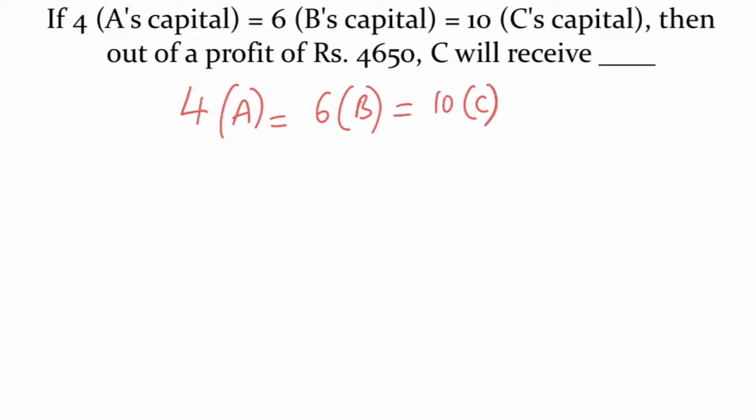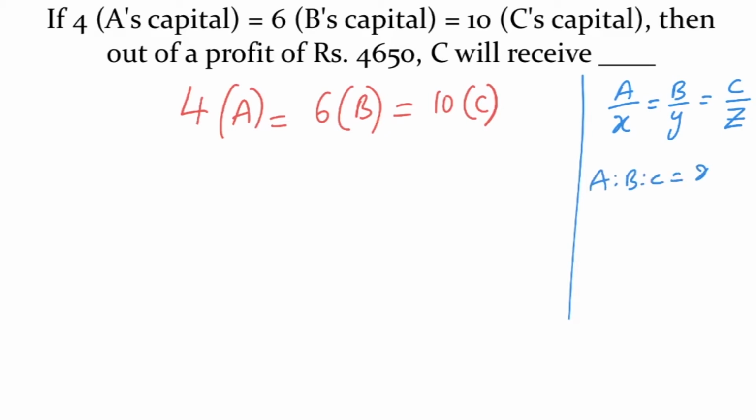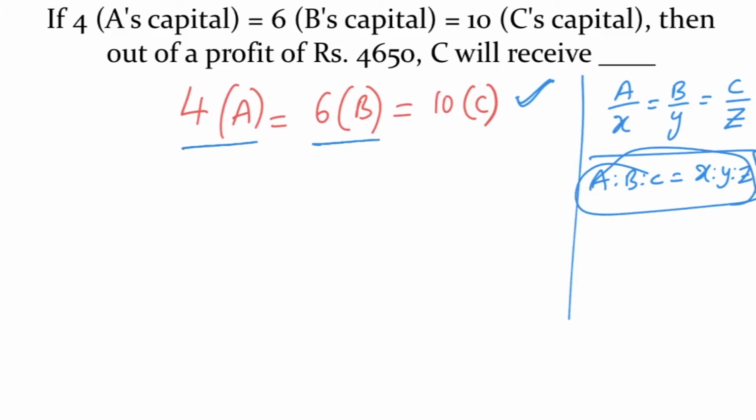Already told you in ratio and proportion. If A by X is equal to B by Y is equal to C by Z, then A is to B is to C is equal to X is to Y is to Z. Now write the given condition in this format. So you need to divide with a common number so that you will get A by something is equal to B by something is equal to C by something.